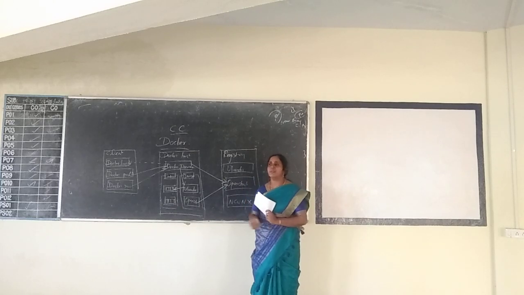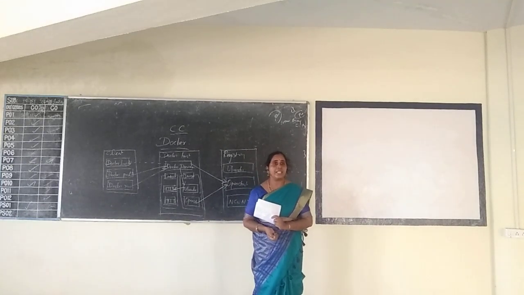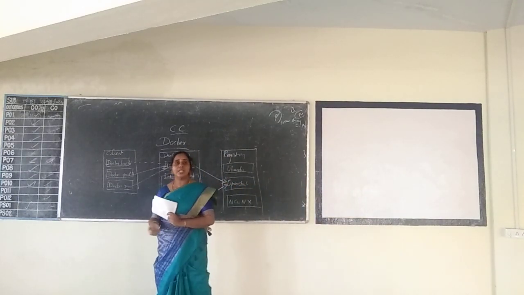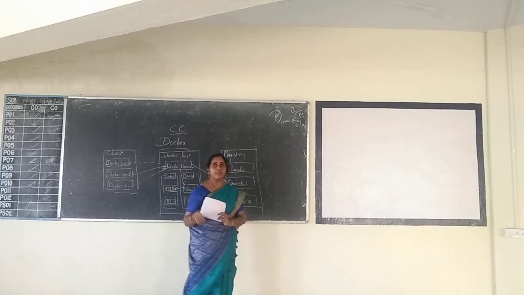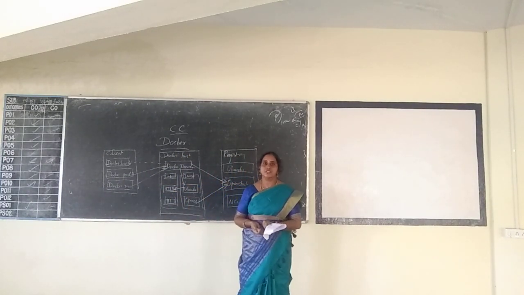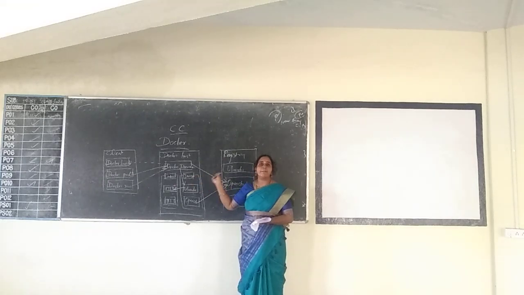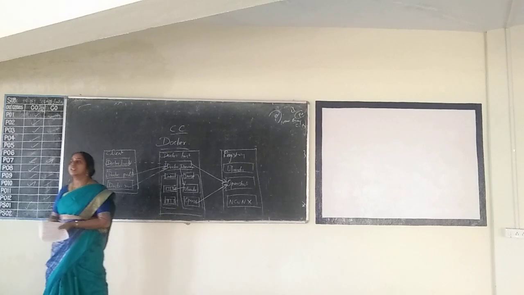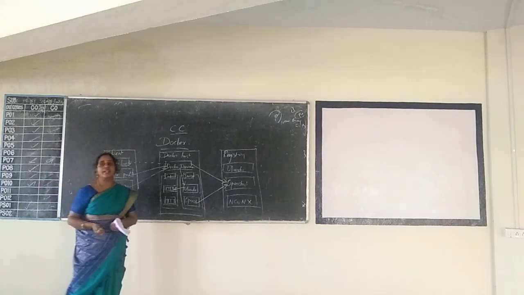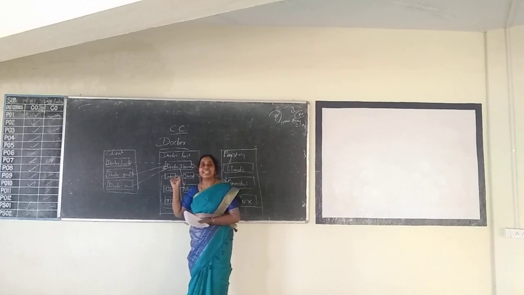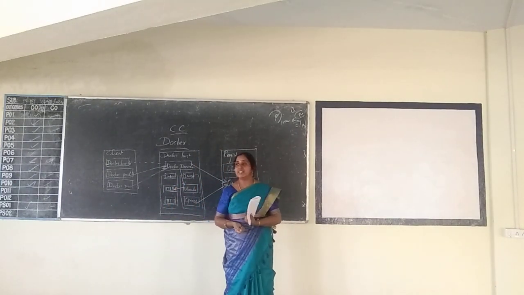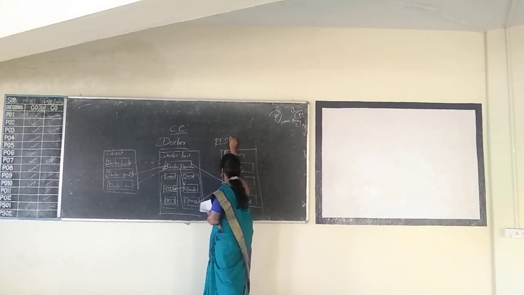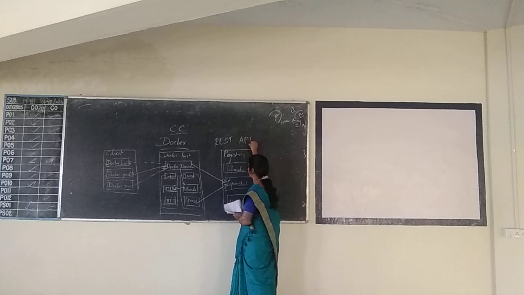And this Docker can be viewed as a set of containers. These containers are lightweight, and all these containers can communicate through proper channels. So this diagram represents the architecture of Docker. The architecture of Docker is similar to client-server architecture, in which the client and server interact through REST API.